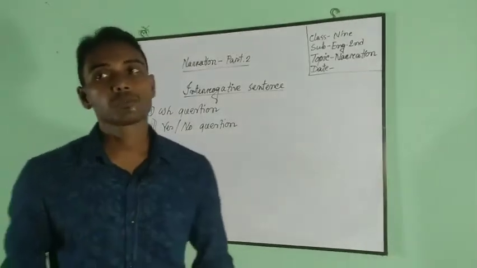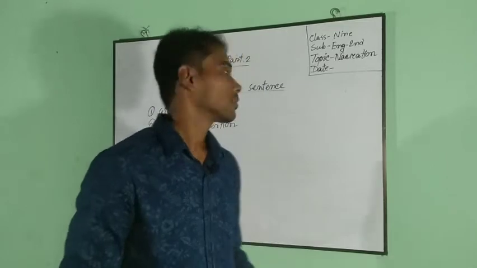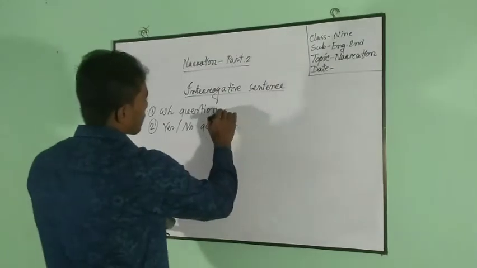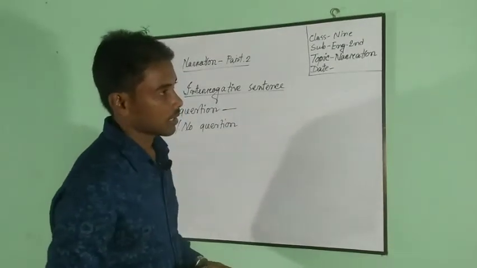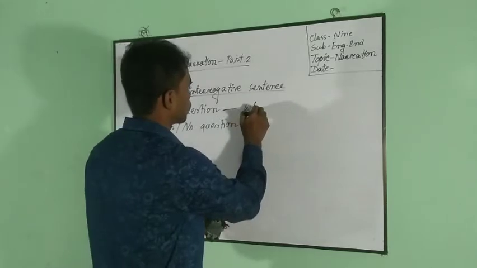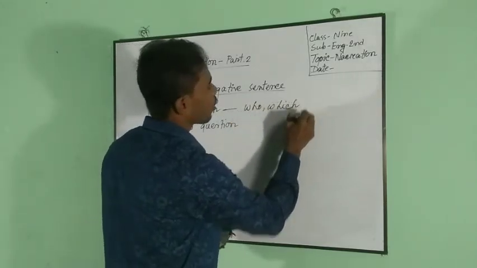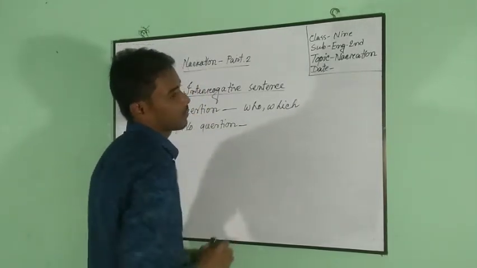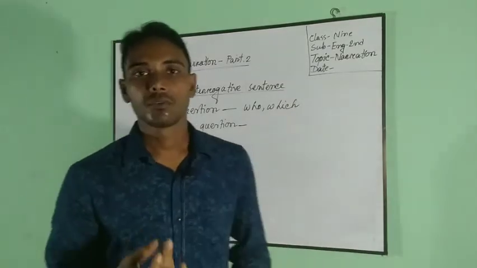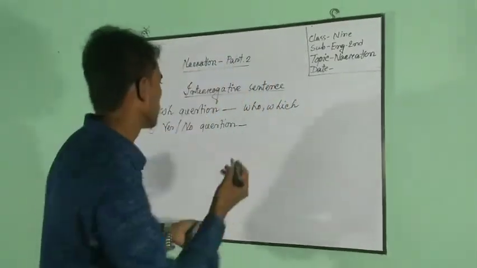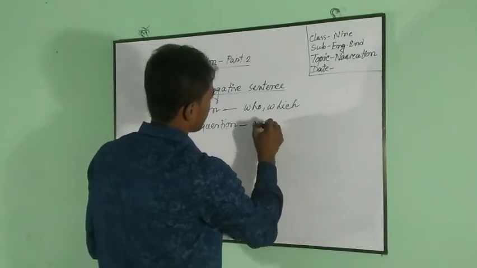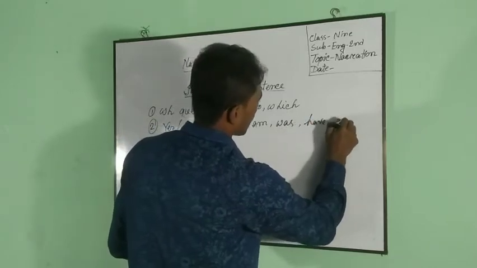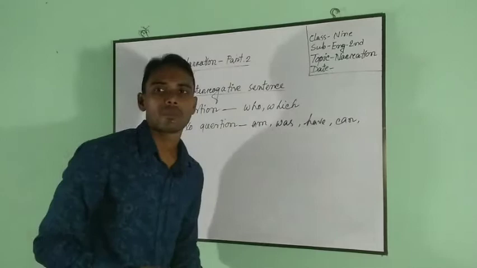There are two other forms of interrogative sentence. They are tag question and embedded question. A WH question begins with a WH word, that means who, what, how, when, where, etc. And a yes-no question begins with an auxiliary verb. It may be be verb, have verb, do verb, and modal auxiliary, such as am, was, have, can, could, shall, should, will, would, may, might, must, etc.